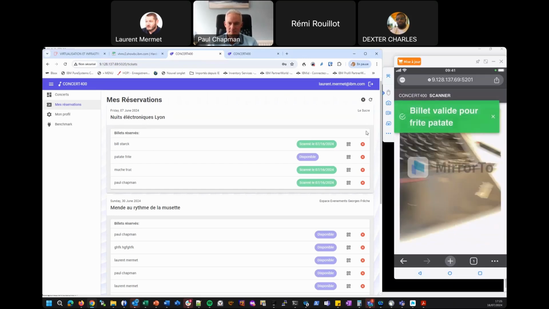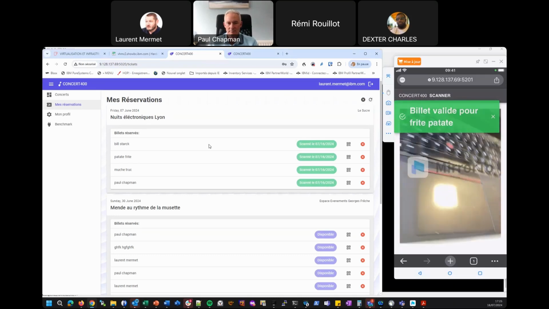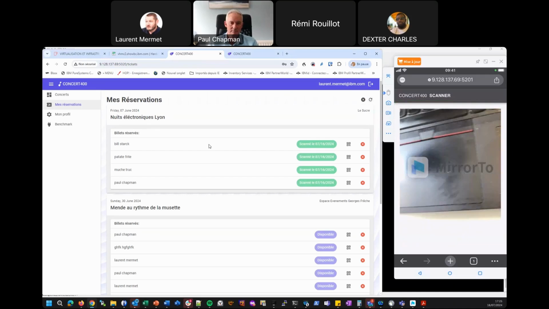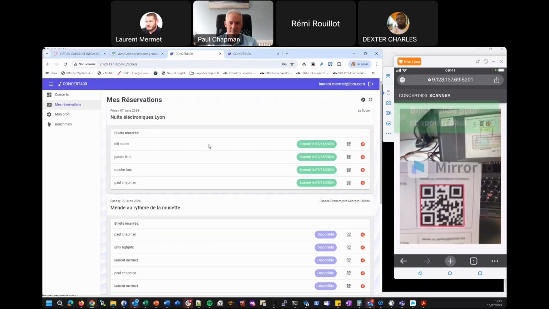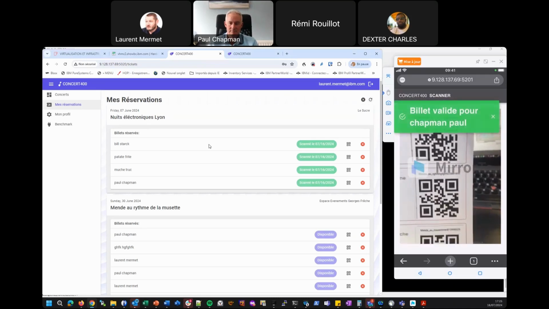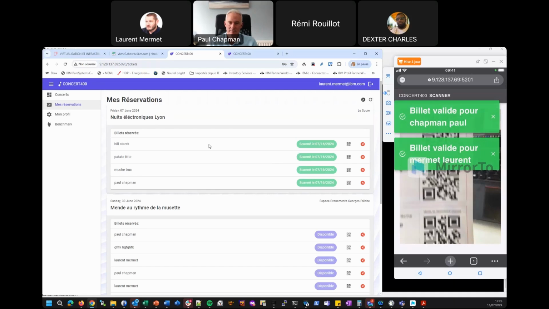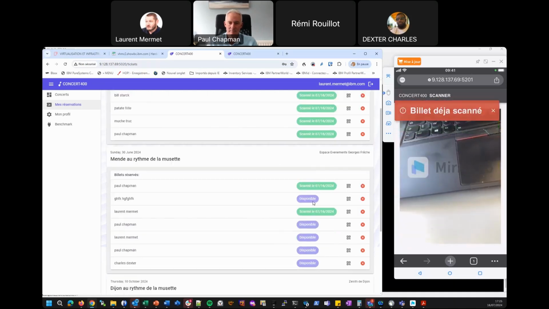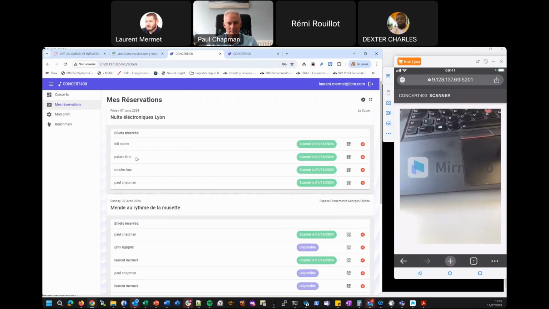And I can check, oh, my ticket is okay. I have another concert if I want. I can also scan another ticket. And if I check in my database, I have scanned only 2 tickets from this information. So my system says, okay, you can go in the concert.